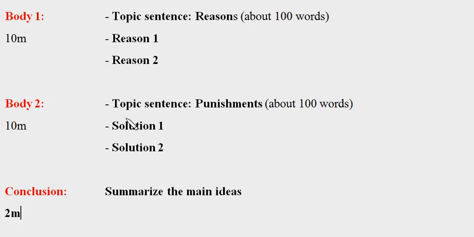After that, you would check if you have some mistakes, like, I would say, verb tenses, plural nouns, subject-verb agreement, things like that.